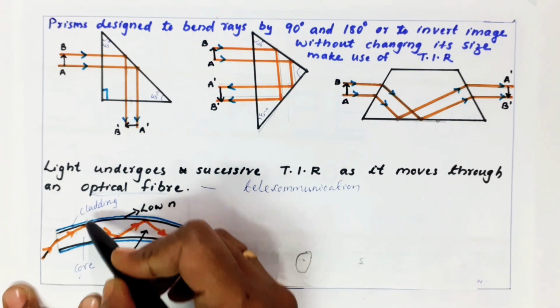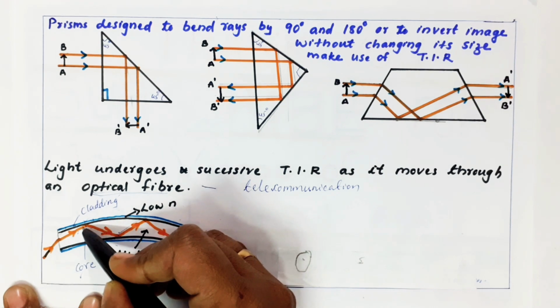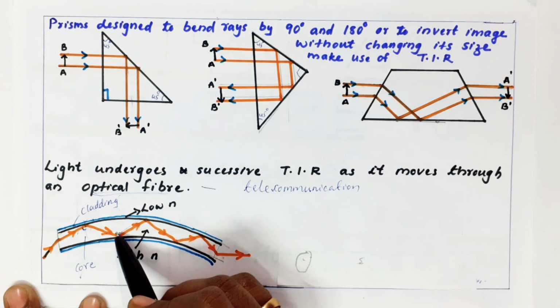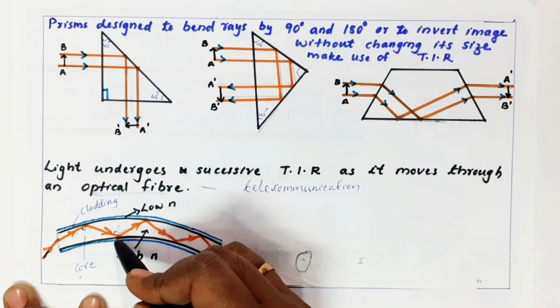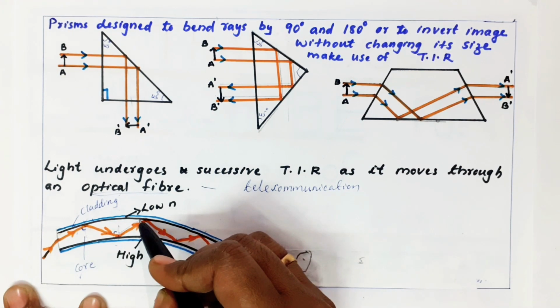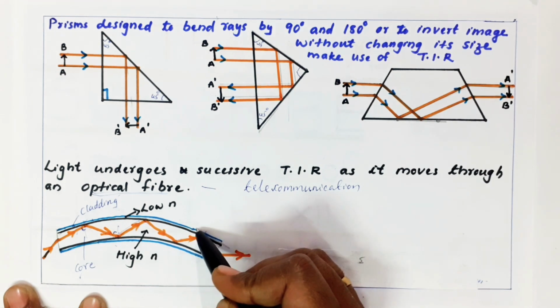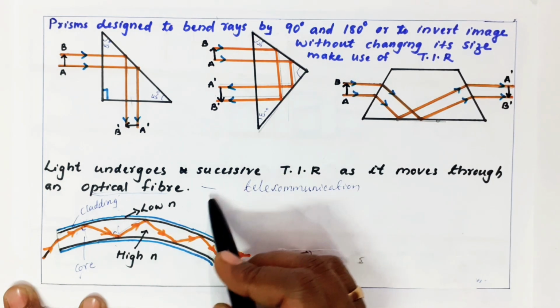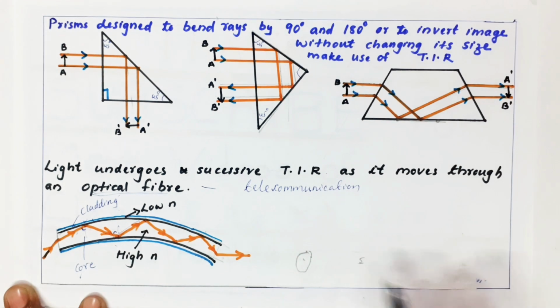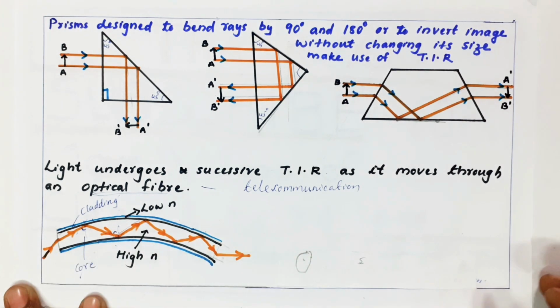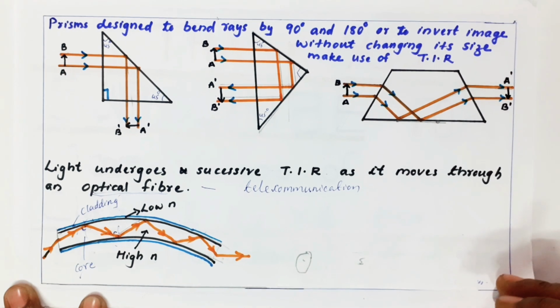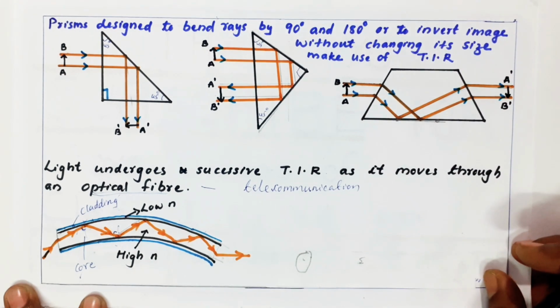When this angle of incidence is greater than the critical angle, there is only reflection. Here also, the angle of incidence is greater than the critical angle, so only reflection. Like that, multiple successive total internal reflections are possible. In that way, the optical signal reaches the destination on the basis of total internal reflection.